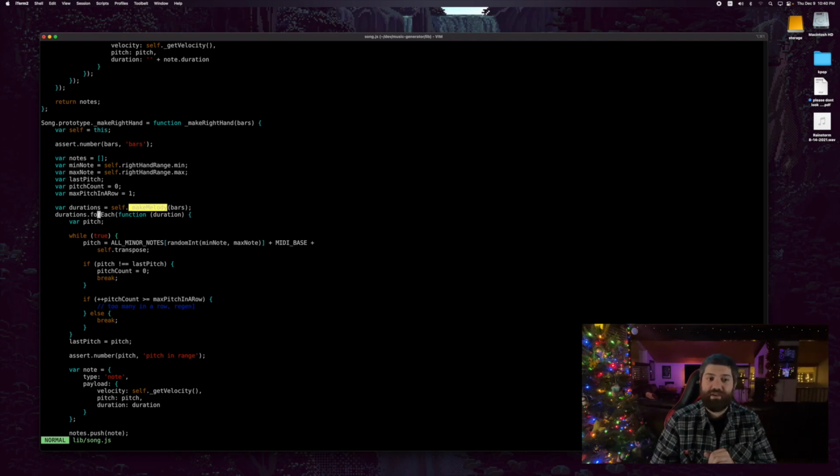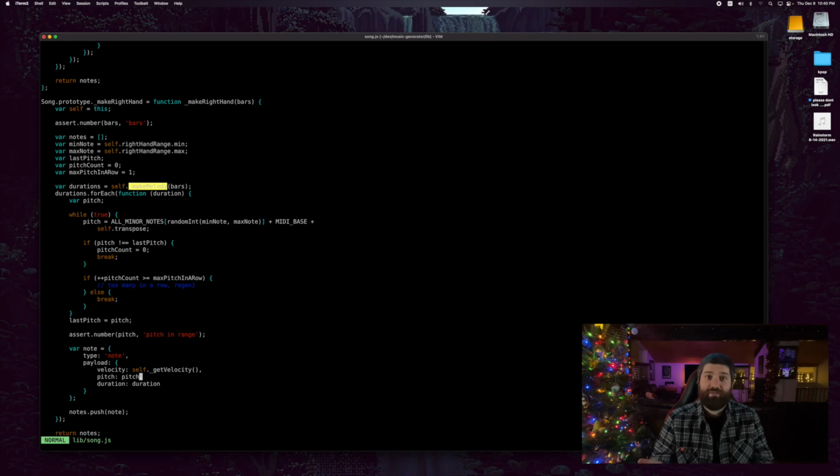So you can write here durations.forEach. We're looping over every possible note, and then we generate a new pitch. Now the point of this while loop is that we don't keep generating the same pitch too many times in a row. Because I've gotten unlucky where the same pitch was generated 5 times in a row, which is kind of lame. So I made a customizable max pitch in a row. I have it set to 1, but you can set it to whatever you want. And this will just try to keep regenerating the note if you get too many in a row. That's all the purpose of that while loop.